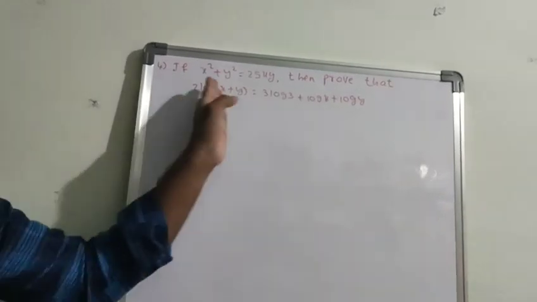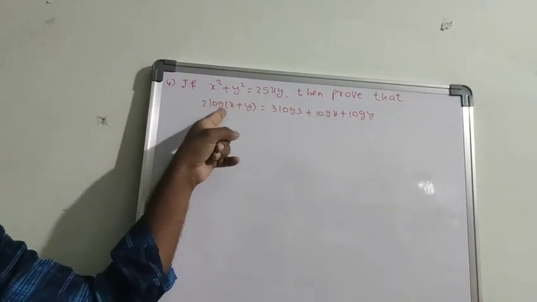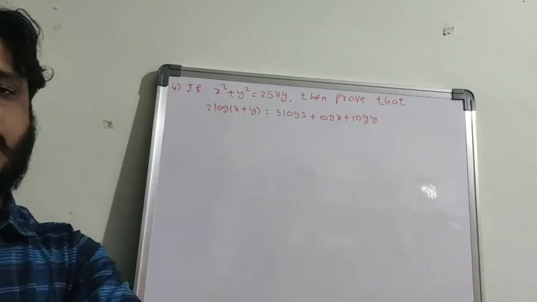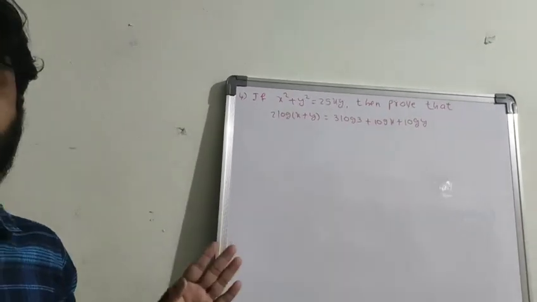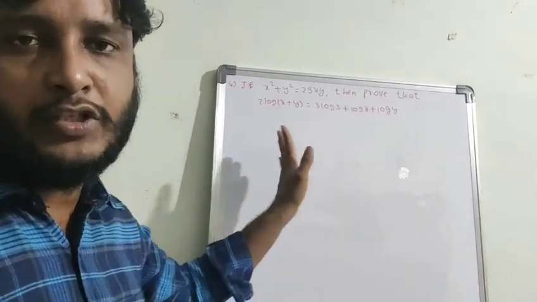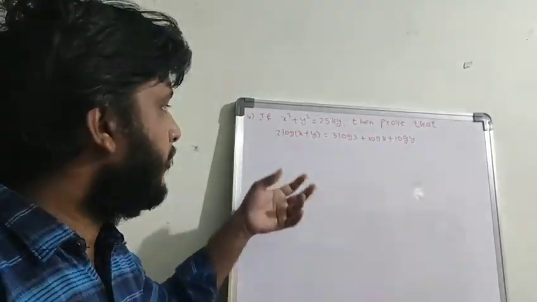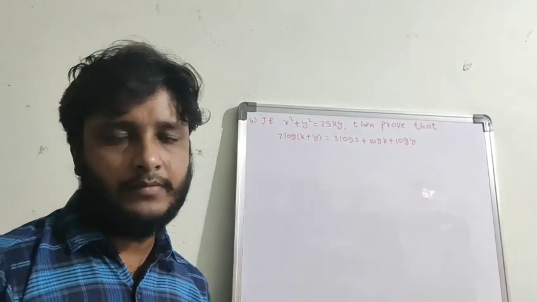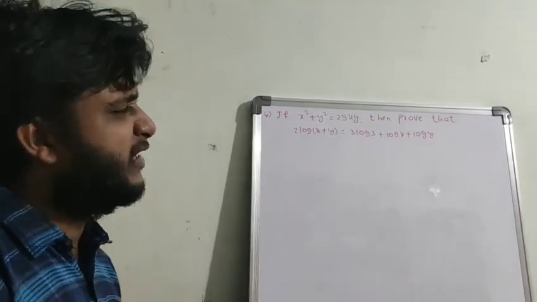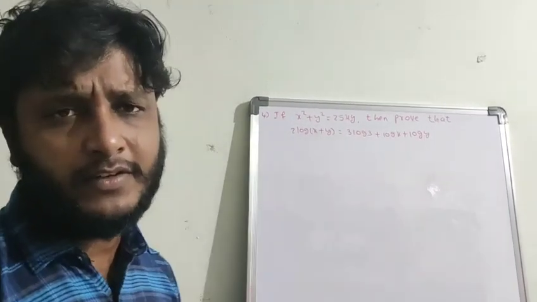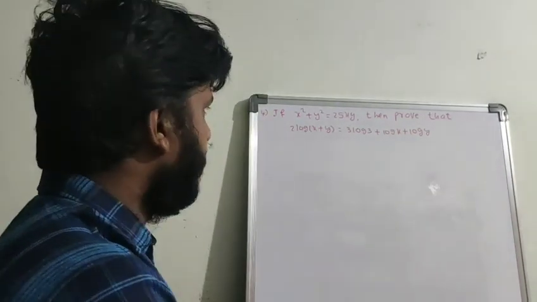If x square plus y square equals 25xy, then prove that 2 log (x plus y) equals 3 log 3 plus log x plus log y. This is a very important and most repeated public examination question. Sometimes the question itself is given, and sometimes with numerical changes. This is very important for 4 marks. Sometimes it is given for 2 marks, sometimes for 4 marks. It is an easy and interesting question, do it.